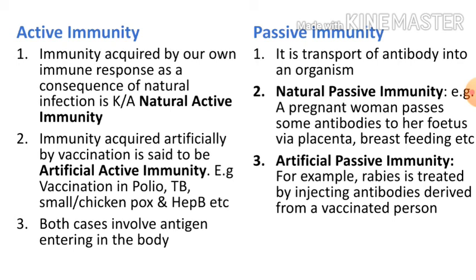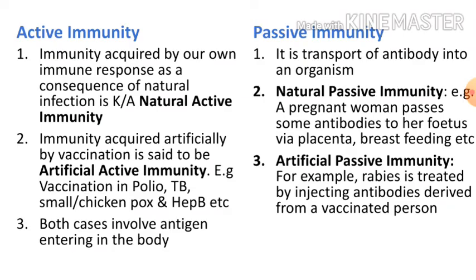Passive immunity, it is the transport of antibody, remember antibody, into an organism is called passive immunity. Now, there are two types of passive immunity. Either we introduce antibody naturally or artificially. The natural passive immunity, for example, a pregnant woman passes some antibodies to her fetus naturally through placenta or breastfeeding. This type of immunity is called natural passive immunity, introduction of antibodies.